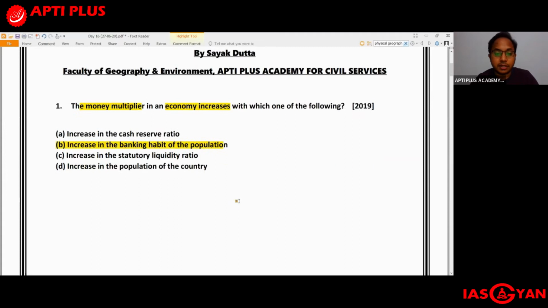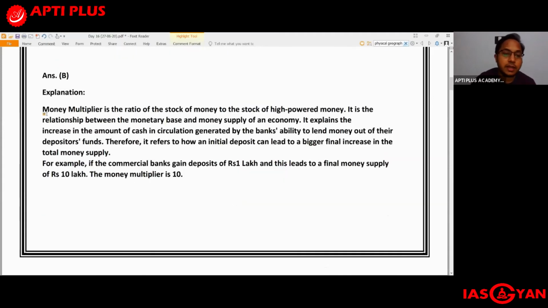Let us look at the explanation part as well. Money multiplier is the ratio of the stock of money to the stock of high powered money. That is the money which is present mainly in the deposits, which is not easily liquid. It is the relationship between the monetary base and the money supply of an economy. It explains the increase in the amount of cash in circulation, which is generated by the bank's ability to lend money out of their depositors' funds.